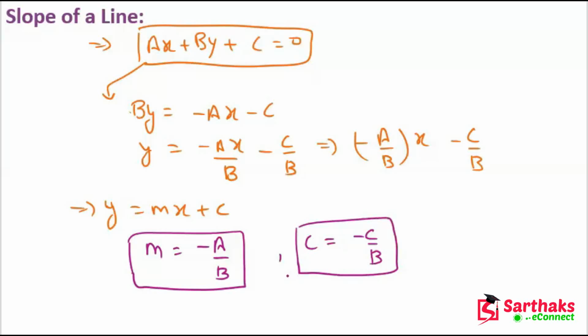So we can directly find the slope of a line from the general form of the equation, and we can directly find the y-intercept from the general equation of a line. I hope you understand these things. So the slope of a line can be directly found with the help of the general form of a line.